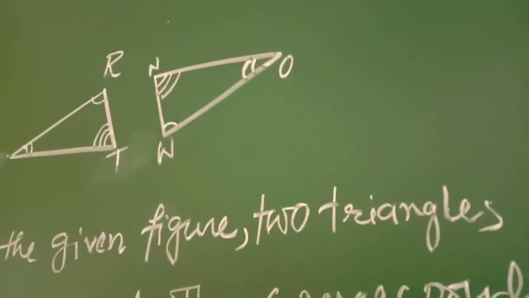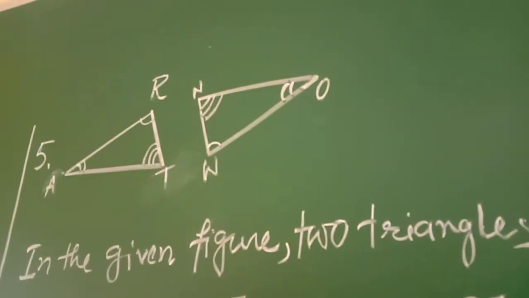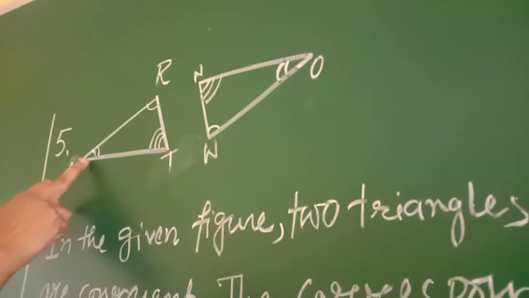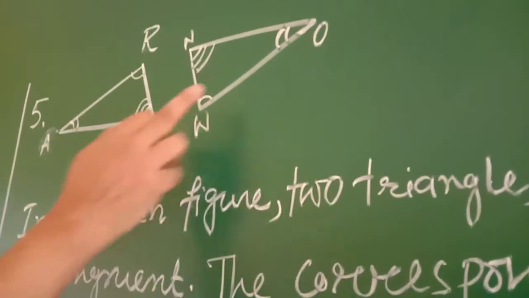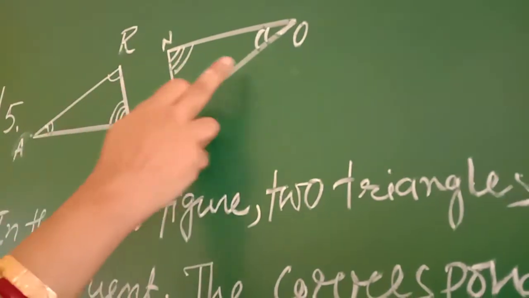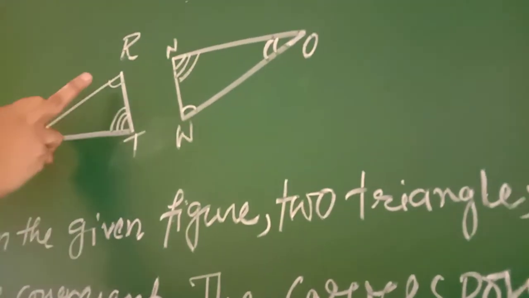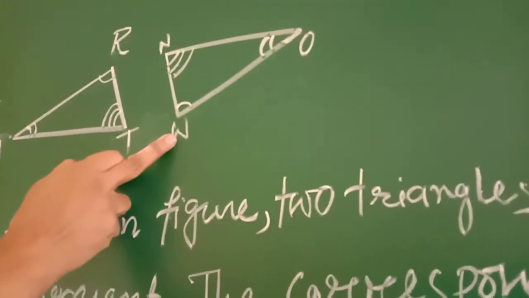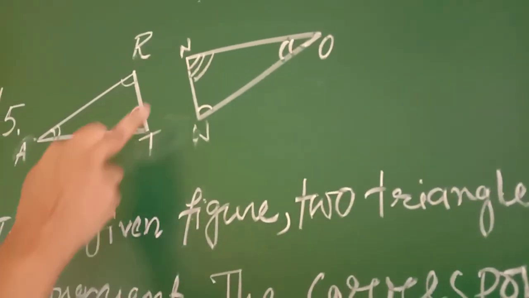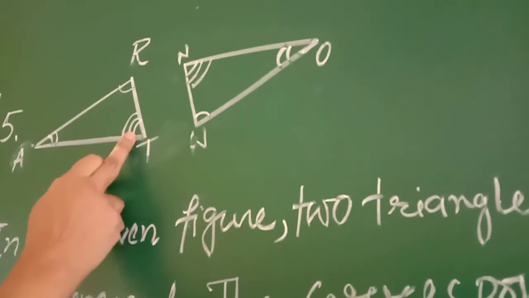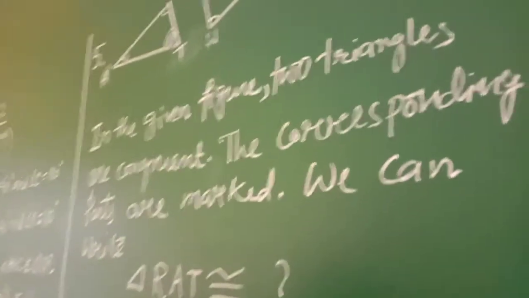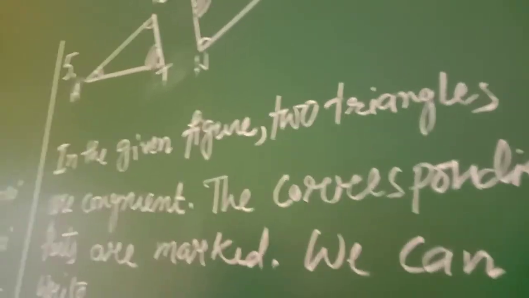In these two triangles, so many things are given as congruent. See, angle A mark is 2, angle O also the same, because the marks show that these two angles are the same. Angle R is equal to angle W, these marks are also the same. Angle T is equal to angle N, because observe the mark. Some sides are also given.